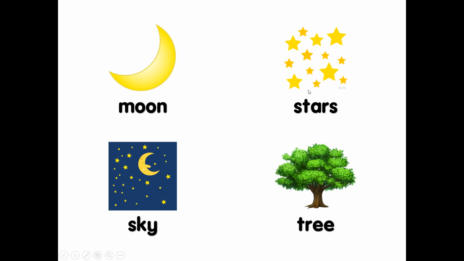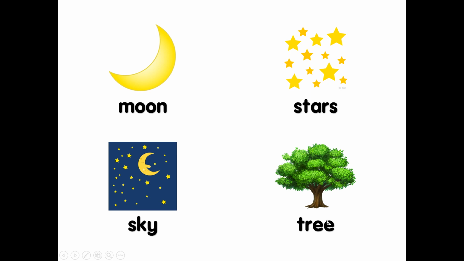Yellow. And also for the stars, it's yellow. The sky is at night. So the sky is dark blue or black in color. In the sky, you can see stars and the moon. The stars and the moon are yellow in color.